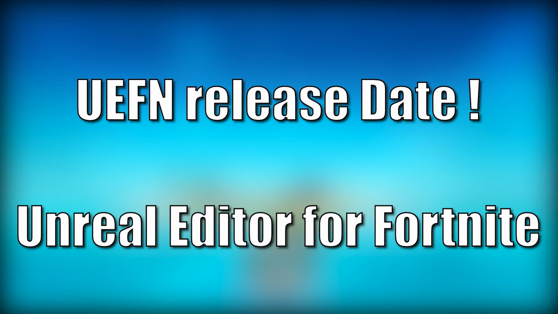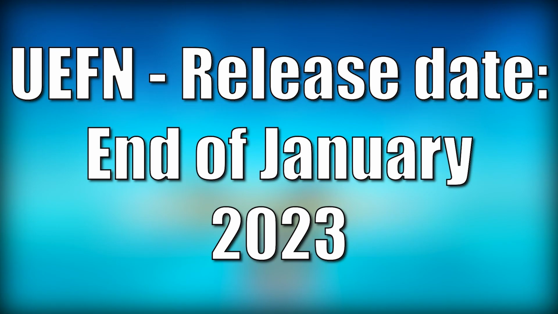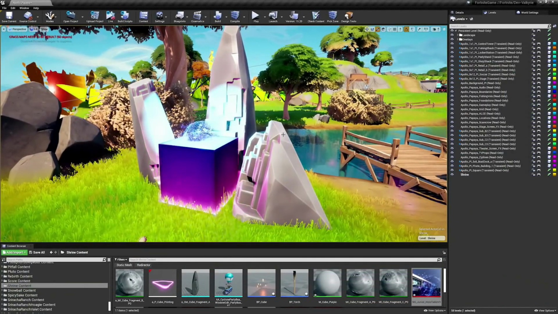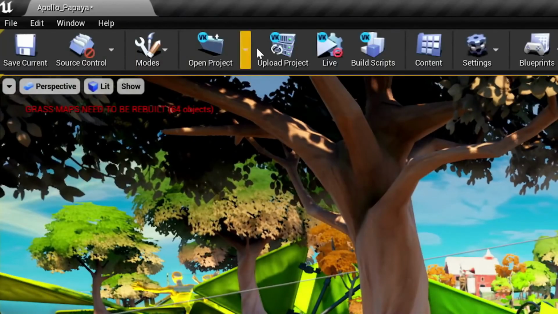The most important thing: we know the release date of UEFN, because Tim Sweeney, the CEO of Epic Games, announced that UEFN is going to be delayed from the end of December 2022 to the end of January 2023. So finally, we have an official release date of end of January 2023 for UEFN, a custom Unreal Engine editor for Fortnite.